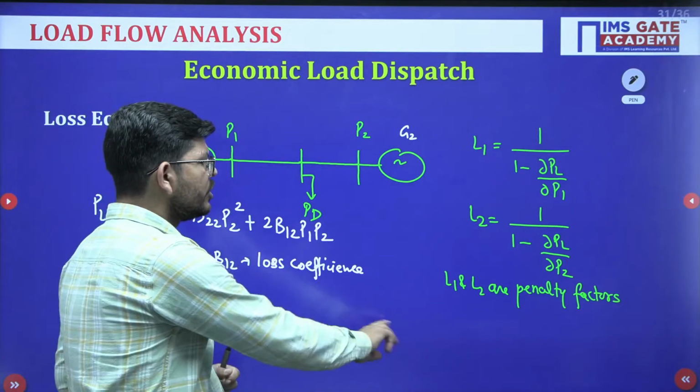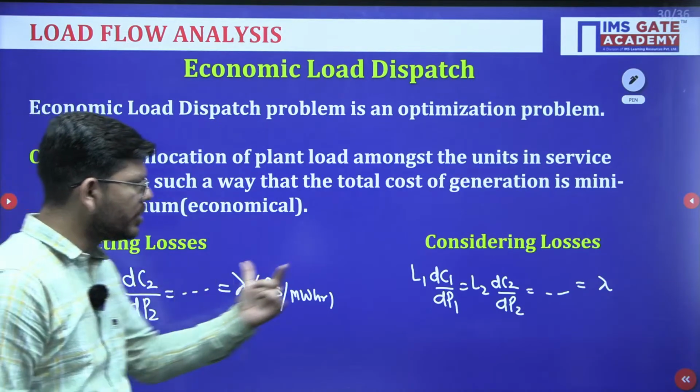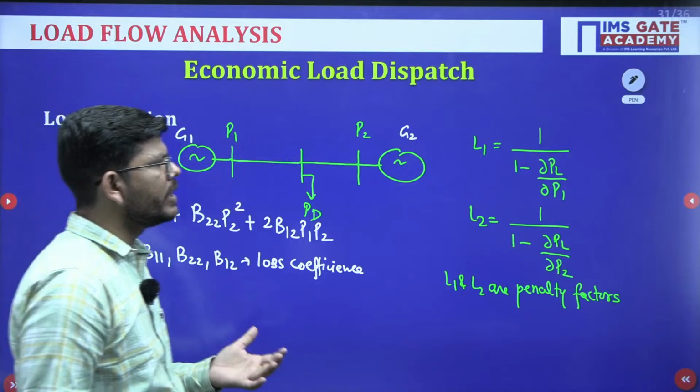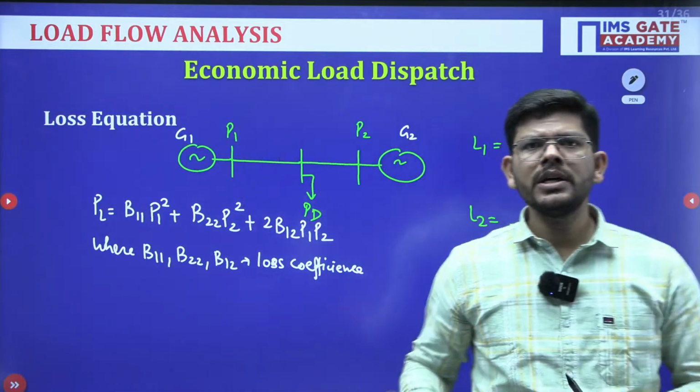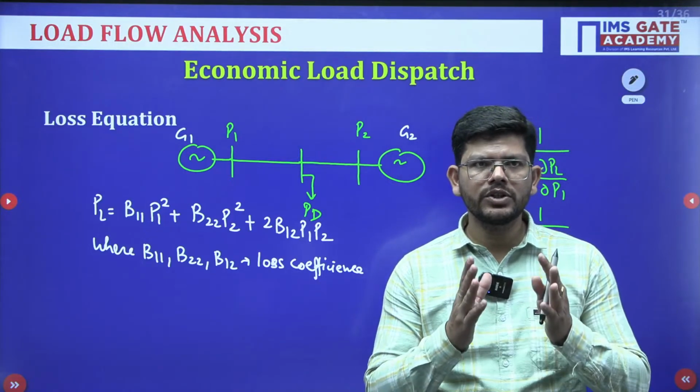These are the important conditions, they will be given to you. You have to apply these two conditions and you should know what L1 and L2 are. You will get exam problems related to the same. So, this is part 1 and we will stop here.